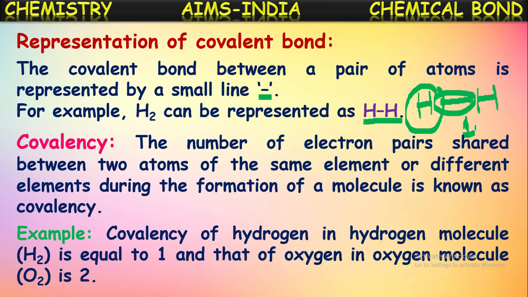Let us see some more examples here. The covalency of hydrogen in the hydrogen molecule, just now we have seen, is equal to 1, and that of oxygen in the oxygen molecule is 2 because in the oxygen molecule two oxygen atoms mutually share two pairs of electrons, which we are going to see in further classes. Anyhow, in the oxygen molecule each oxygen atom contributes two electrons and hence finally both will share two pairs of electrons. That is why we say the covalency of oxygen in the oxygen molecule is 2.